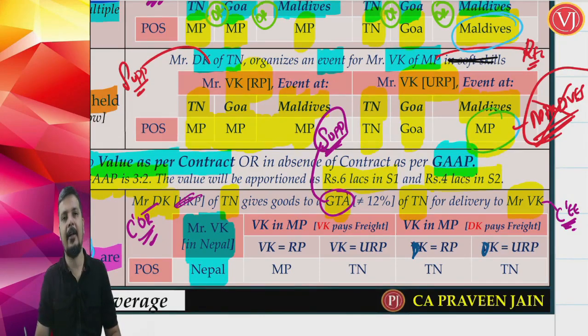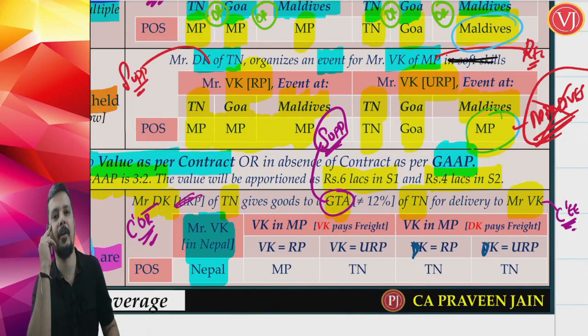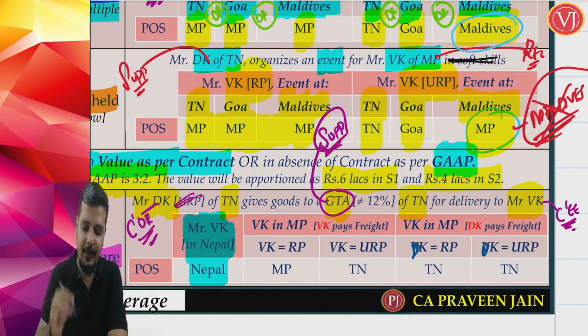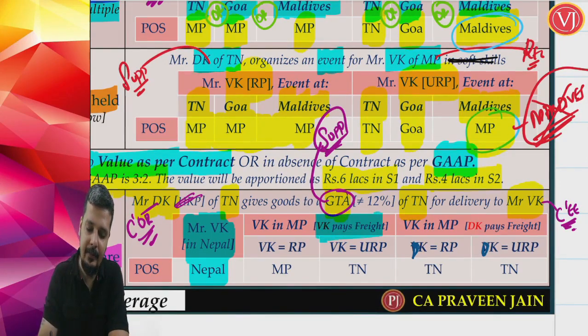Right. Now a very important question comes: who is the recipient, whether the consignor or the consignee? It depends. If VK is liable to pay the freight, VK is the recipient.